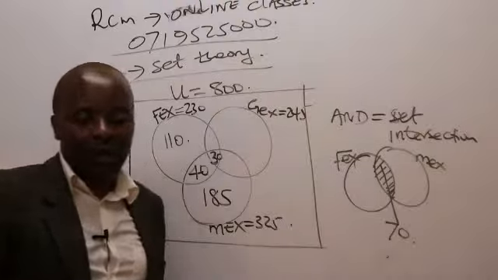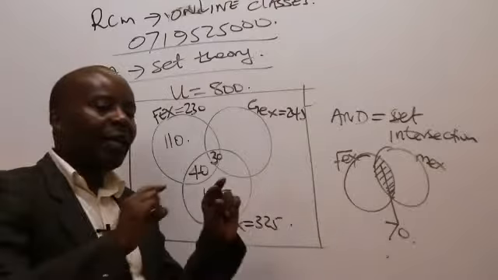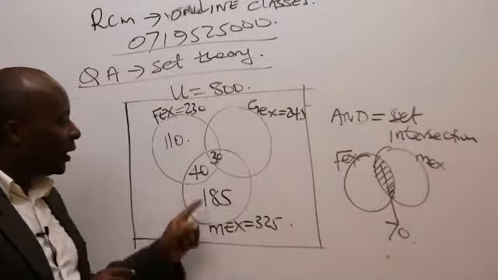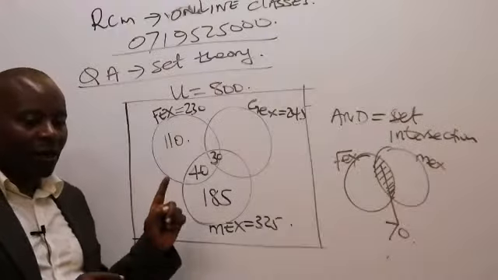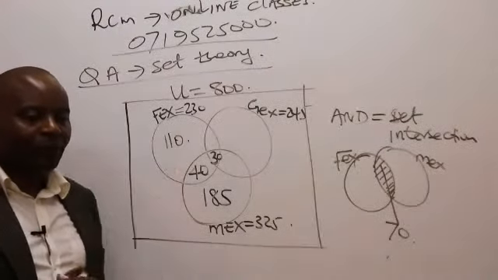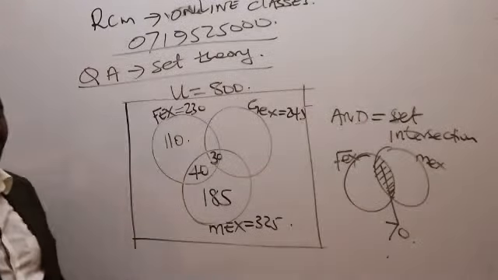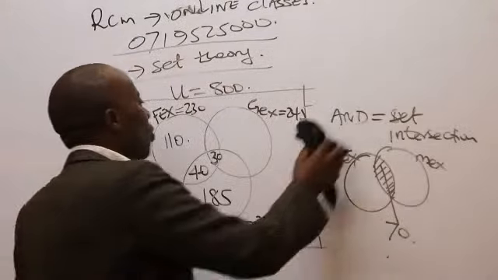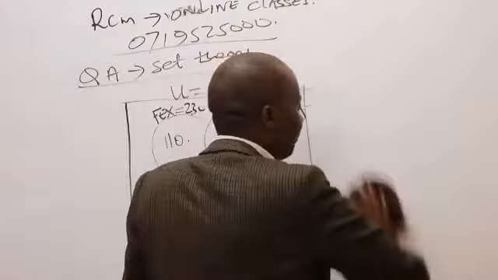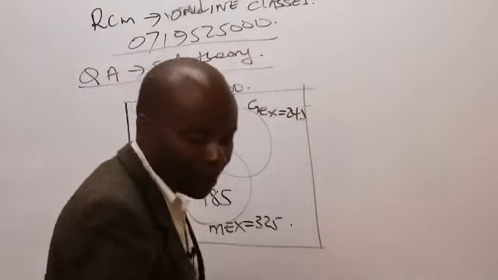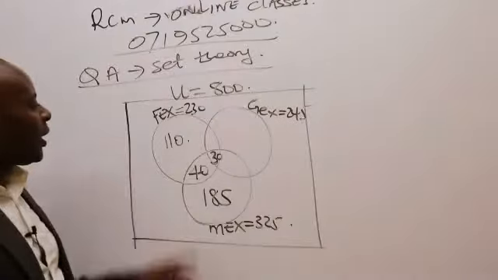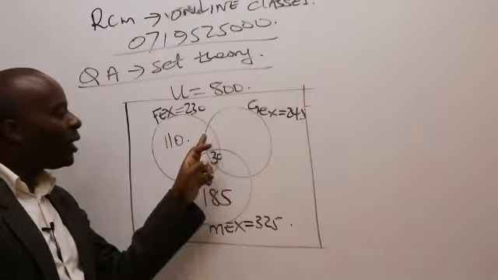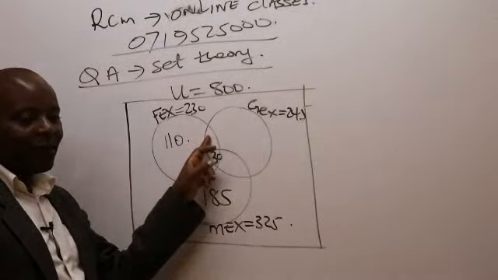Now, ladies and gentlemen, could you kindly be of help to me? Once I've been able to display the information that they wanted me to display on a Venn diagram like this, what do you think will be the next step? It will be this thing of getting the missing spaces. Like now I can see under fex, the only space missing is this one.